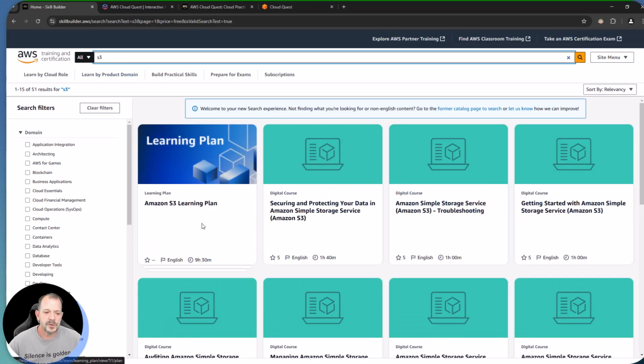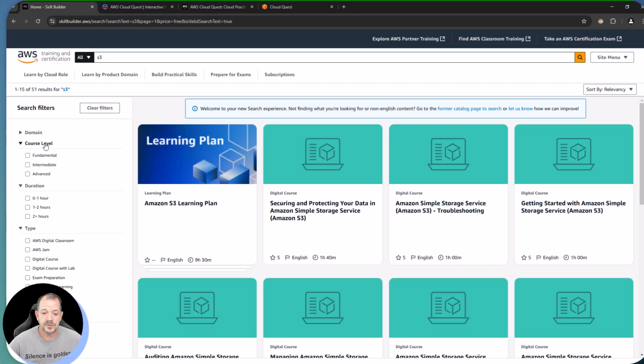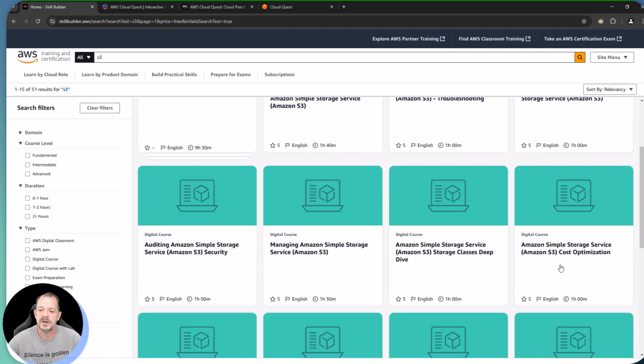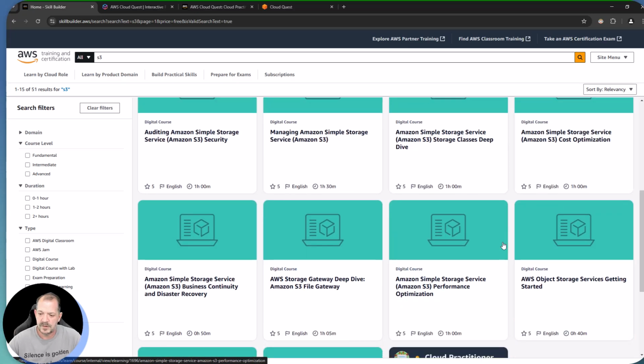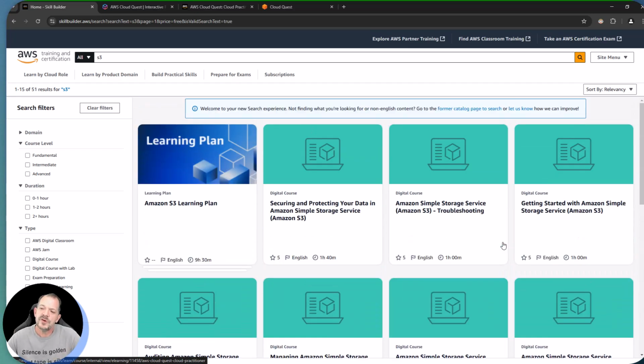So let's pull up all the various modules we have on the S3 service. We're still looking at the free stuff here, so you can see there is a whole S3 learning plan. This is going to be a structured, regimented approach that's going to lead you through a sampling of these various digital courses that are available to you. All right, that pretty much covers the free stuff.